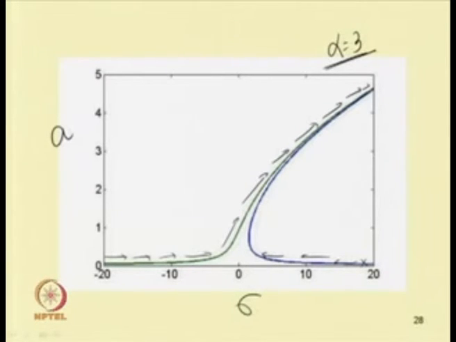If one studies the stability, it can be shown that up to this point the system response is stable and this branch is unstable. As this branch is unstable, at this value of sigma the system will have a tendency to jump up to the upper branch and then follow this path.